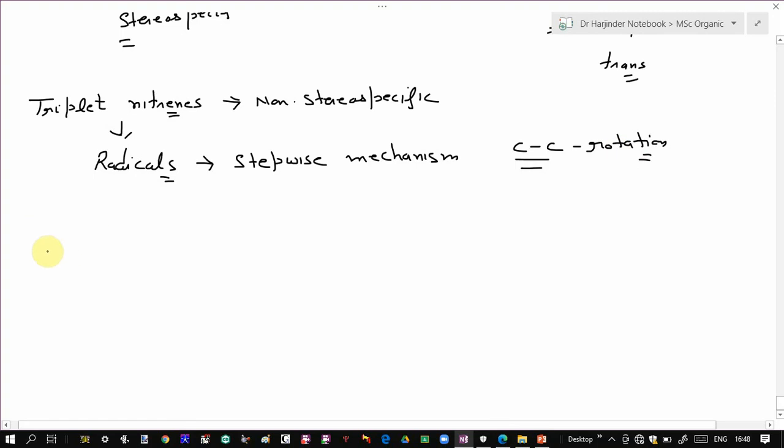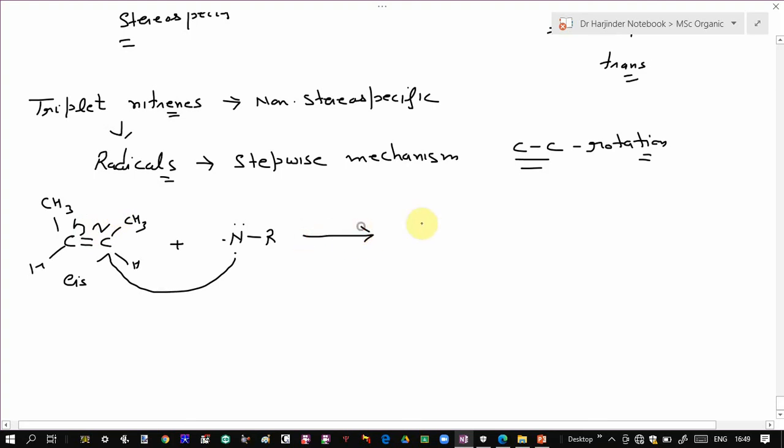So let us again begin with cis-2-butene. It will be the same as that of trans. Suppose you have cis and let us carry out the addition of triplet nitrene. These two electrons are present in different orbitals, so they behave like a radical. So here radical addition takes place rather than the concerted addition. One electron attacks one carbon, and the bond undergoes homolytic bond cleavage. That gives rise to a radical intermediate.